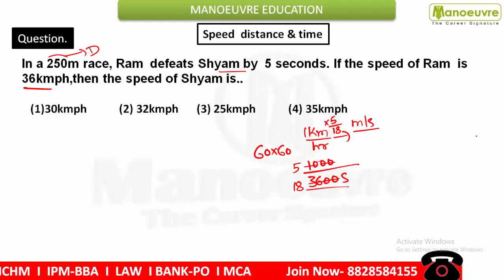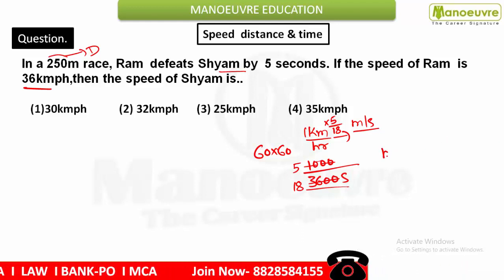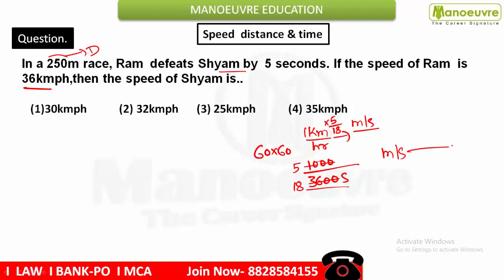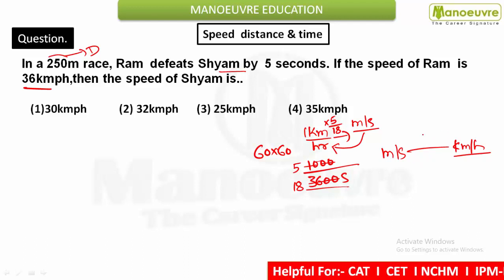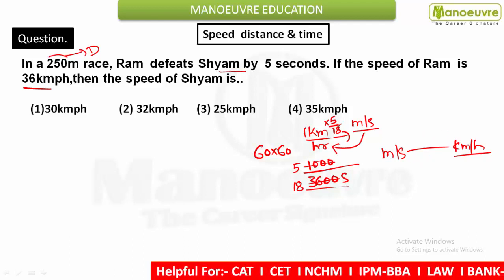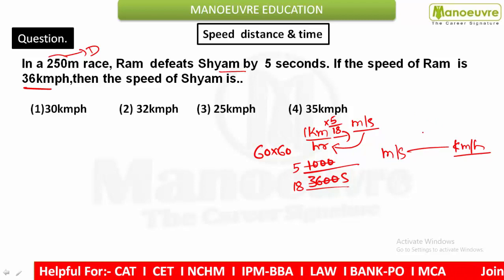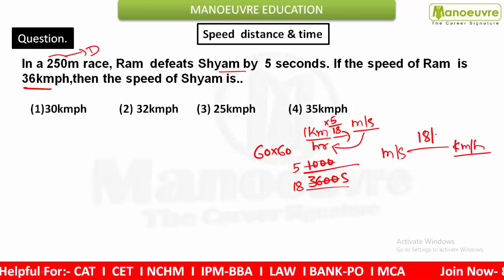And now if you have to convert meter per second into kilometer per hour, which means you want to do the reverse, in that case you just have to take the reciprocal of this 5 by 18. So I can say directly 18 by 5. Just remember this thing.